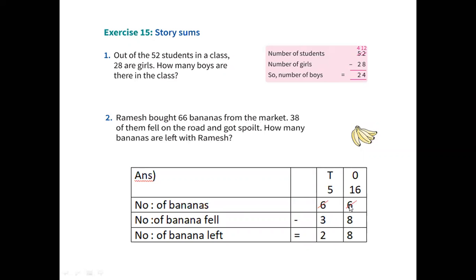The number of bananas, how much? 66. Number of bananas fell, how much? 38. So number of bananas left. See, total number of bananas, they have given 66. In that, 38 had fell. Now you have to find from 66, 38 goes means how much. So 6 and 8 will not go. So what you will do, you will cancel this and take 1 tens and put here before 6, 1. So it will become 16. And as you have given 1 tens here, it will become 5 tens here.